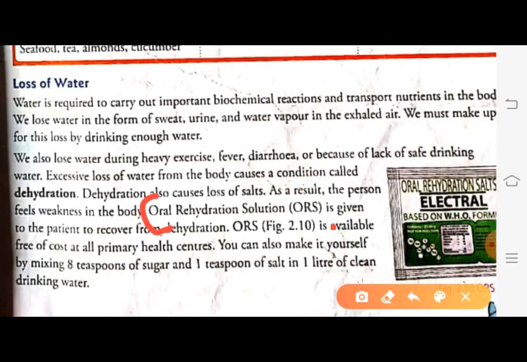ORS is available free of cost at all primary health centers. You can also make it yourself by mixing 8 teaspoons of sugar and 1 teaspoon of salt in 1 liter of clean drinking water. So this is your answer number 11. Okay, next,